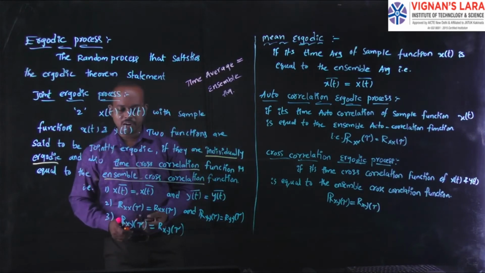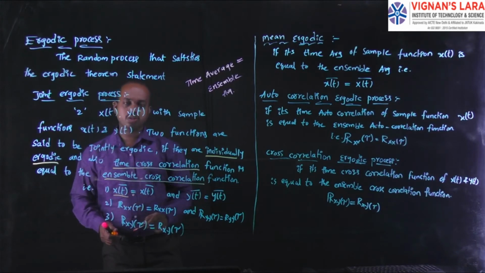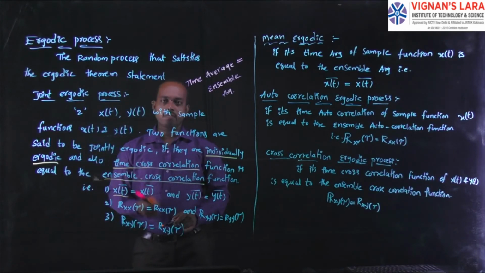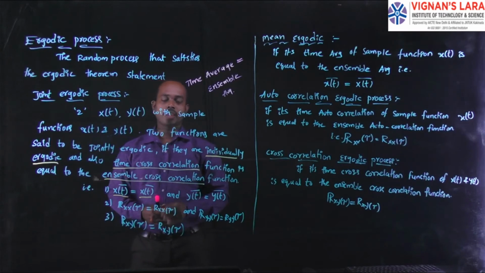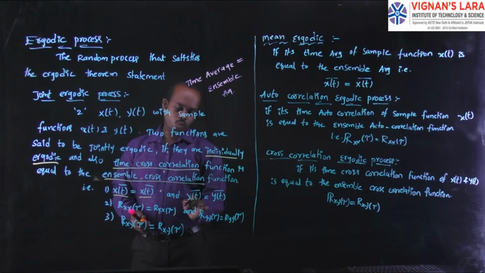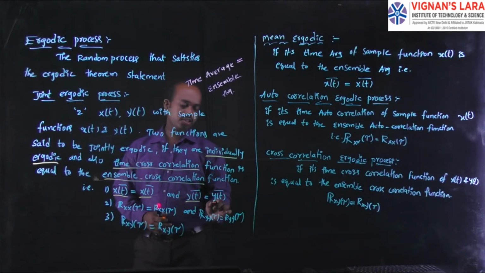Here at the bottom I am writing x of t; the left side is the time function, the time average value, and the right side is representing the expectation value of the random process. Similarly, you can do it for y of t. Here the y of t on the left side is the time average, and the right side is representing the expectation value of the random process y of t.